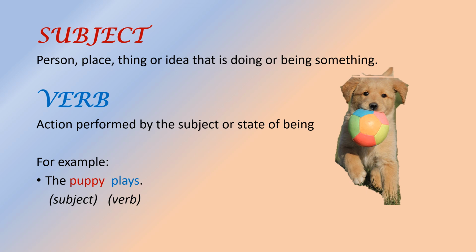So, let us understand this with an example. The puppy plays. So, who is performing the role of playing here? Puppy. Okay, puppy plays, the role is done by the puppy, so it is subject. Now what is the action being done here? The action of playing is going on, is it not? So here plays is the verb and puppy is the subject.